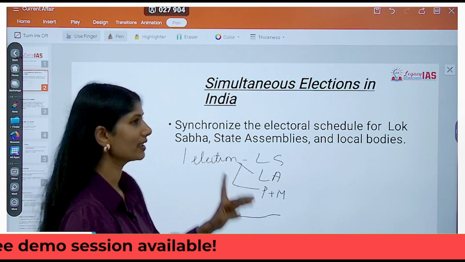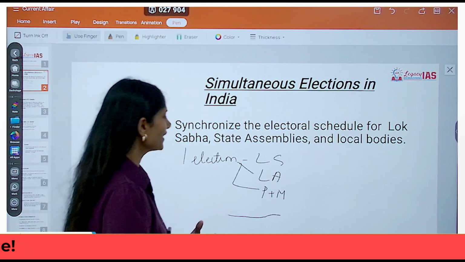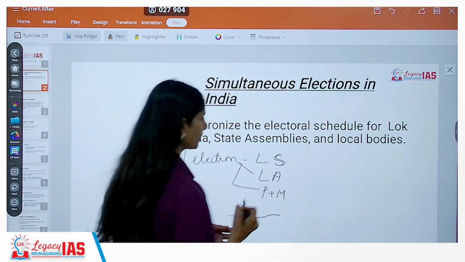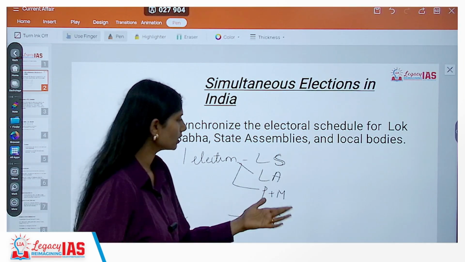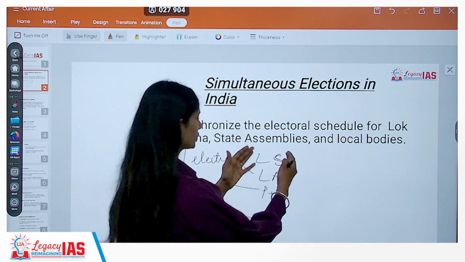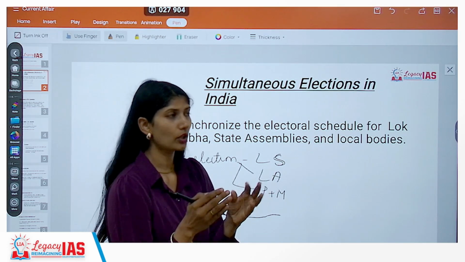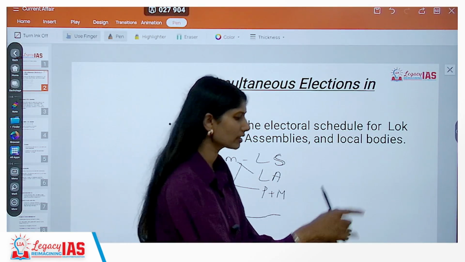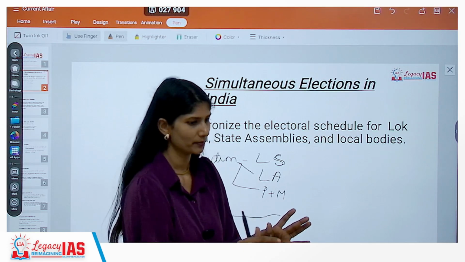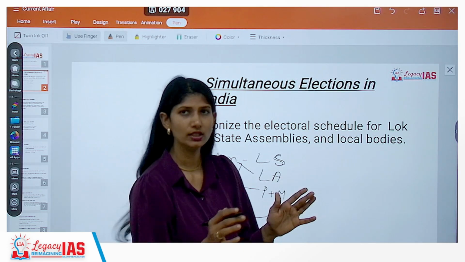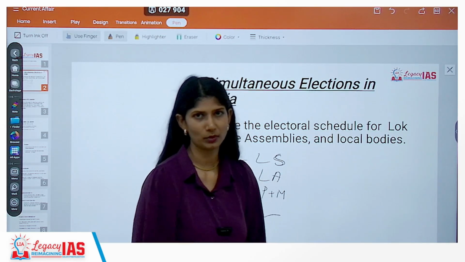Now, when we say one election, it doesn't mean you'll go vote once and that is the rule for everything. For your Lok Sabha elections and the legislative assembly, that is for both center as well as state, when you go to vote, they haven't said that on one day instantly the person will vote for center and also for state. No, they haven't told it like that. Rather, they've said we could either do it in phases or we could even do it simultaneously.